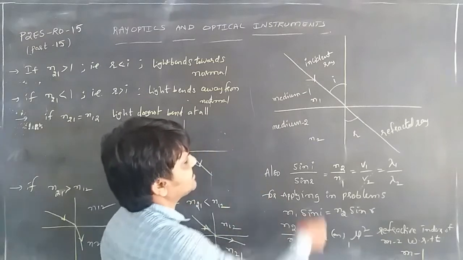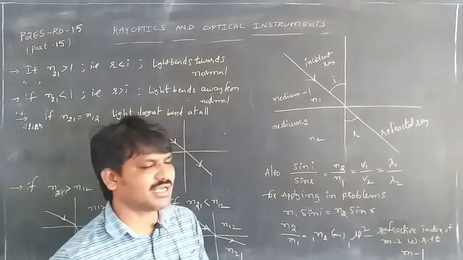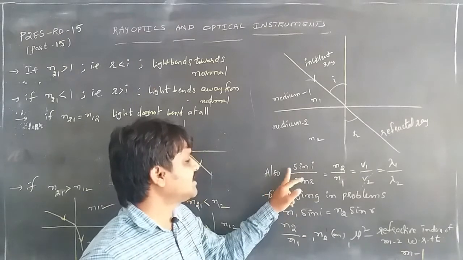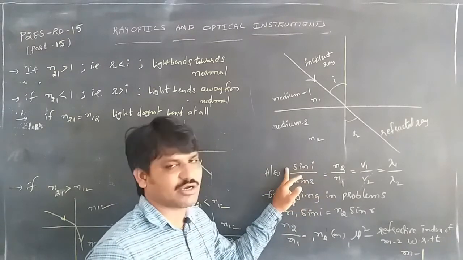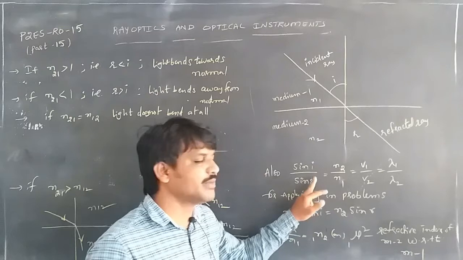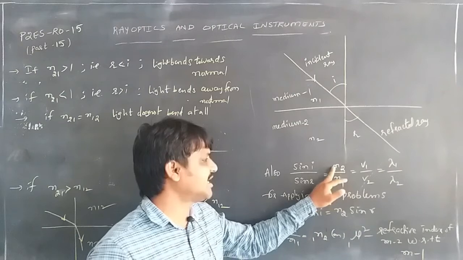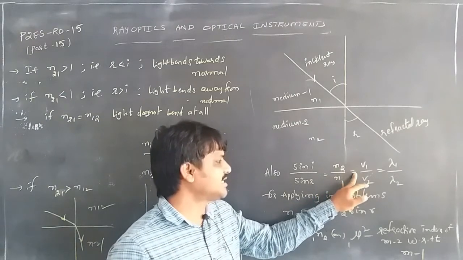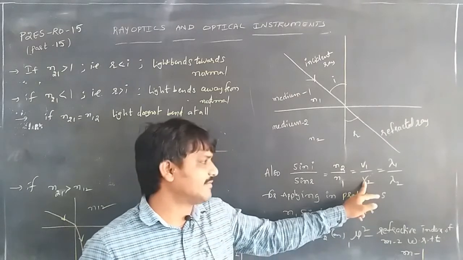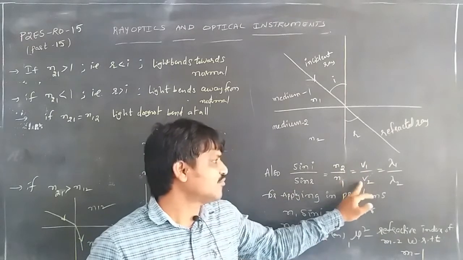Here is the incident ray, medium 1, medium 2. Whenever we are doing problems, according to the second law of refraction, that is Snell's law, sin i by sin r, the ratio of the sine of the angle of incidence to the sine of the angle of refraction for two media is a constant, that is N2 by N1, where N2 is the second medium and N1 is the first medium. We can also write the ratio of velocities with the refractive index: V1 by V2, the velocity in the first medium and the velocity in the second medium, because it is inverse.